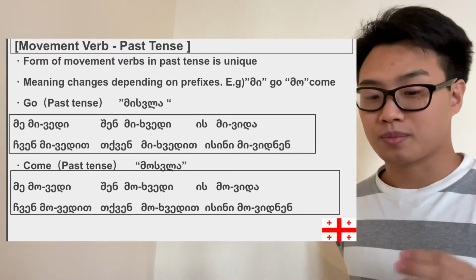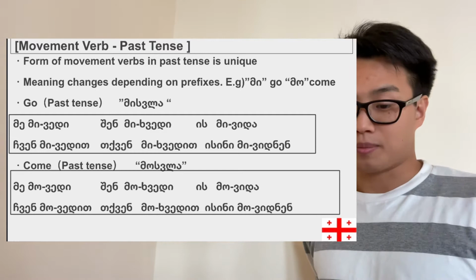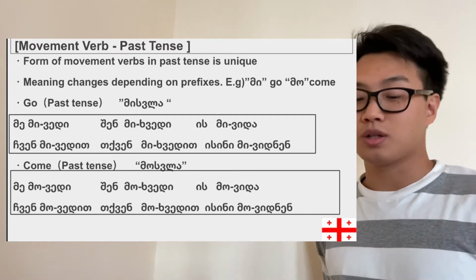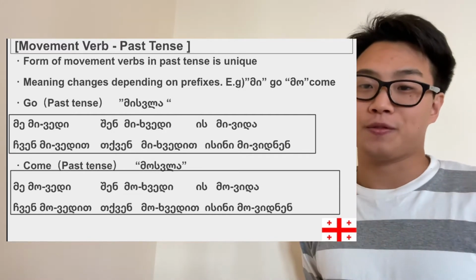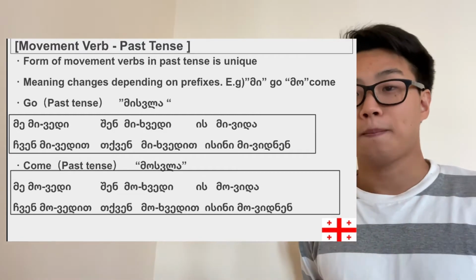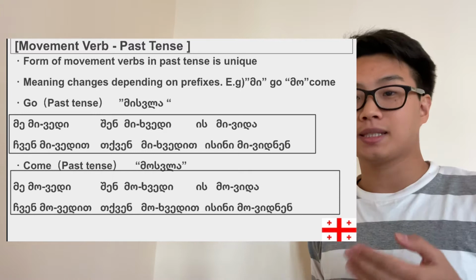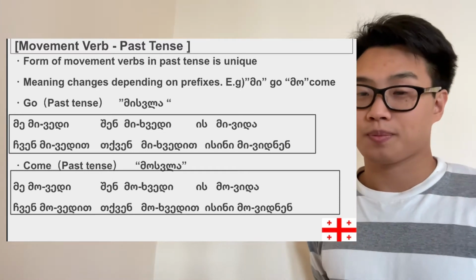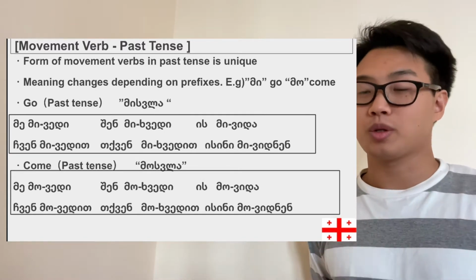Let's go through the other conjugation patterns, okay? So, me mivedi, I went, and you went, shen mihvedi. We have to put h between them. Shen mihvedi. And is mivida, he or she went. For the movement verbs in the past tense, we actually don't need to use the ergative case.